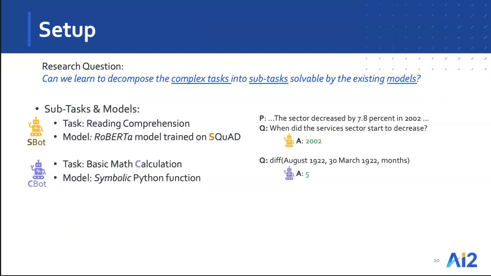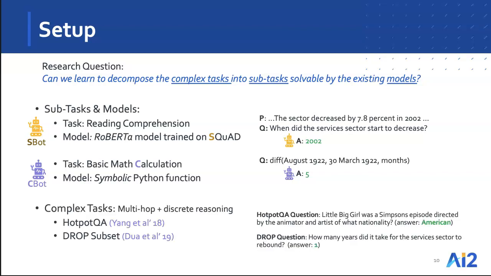So to answer this research question, we considered two subtasks and models. We looked at the reading comprehension question answering task and used the RoBERTa model trained on the SQuAD dataset as the first submodel, and we refer to this as SBOT. And then we considered a basic math calculator model that is just implemented using a Python function, and we call it CBOT. We can see inputs to these models on the right side here. The key thing to note here is that SBOT answers natural language simple questions, whereas CBOT answers arithmetic questions in the specific functional form shown here.